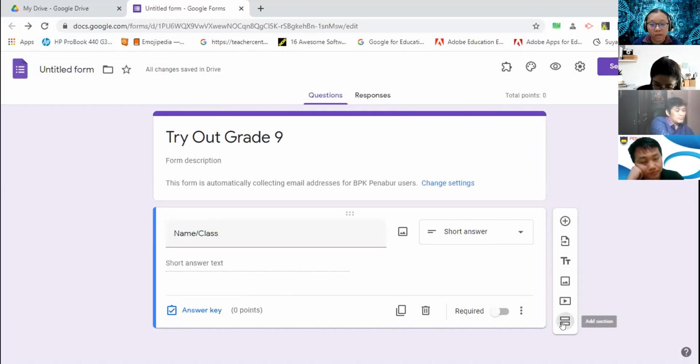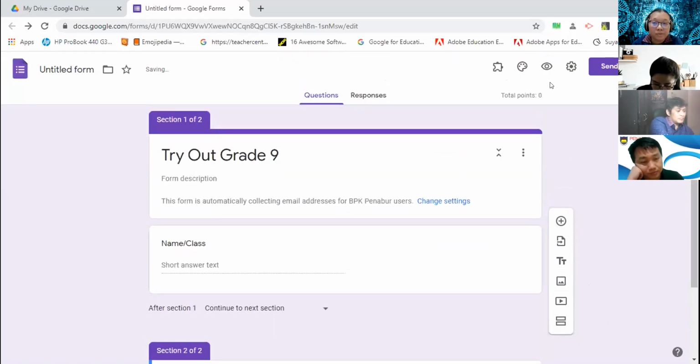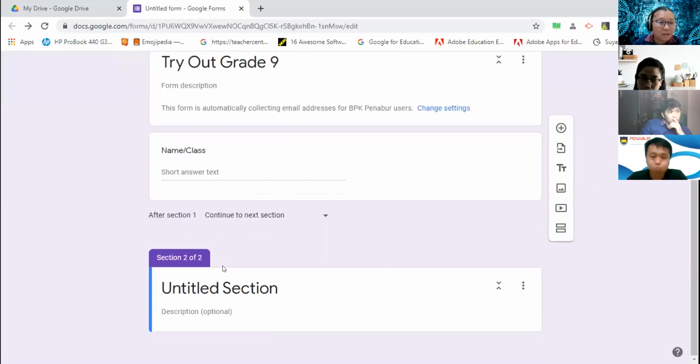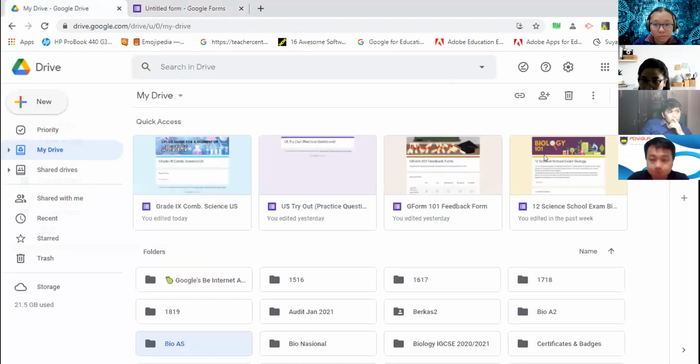After that, I go to another section, because before, here in the setting, I set it to shuffle the question order. So all the questions will be shuffled within one section. So if you put name and then class in the same section, then it will be shuffled, maybe. It will be randomized among you. That's how I do things. So in the next section, for example, I do multiple choice. I will show it to you.